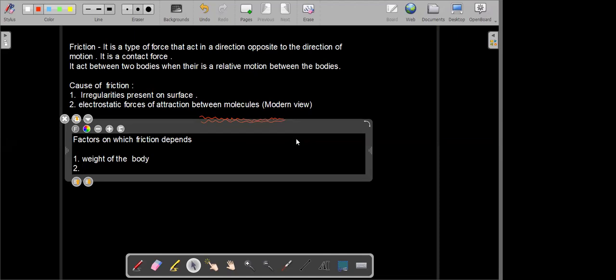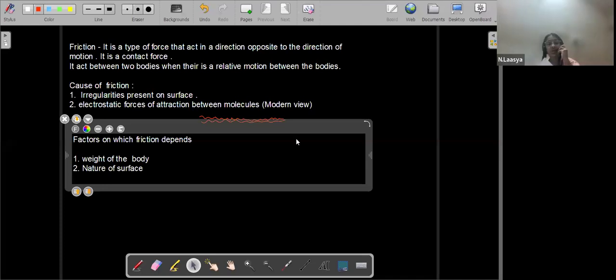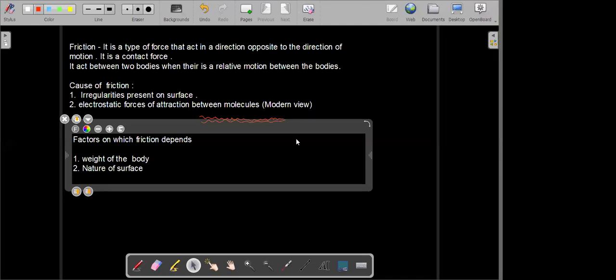Then it depends on the nature of the surface. Is there any other thing on which the force of friction depends? Shape of the object? No, not the shape of the object.